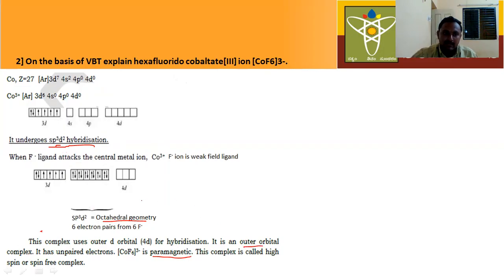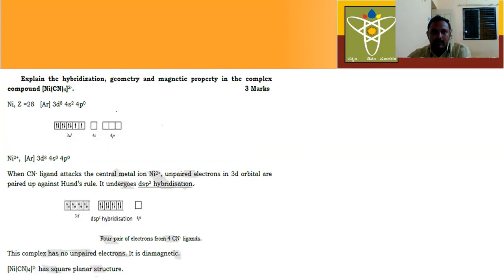See here, the 3d orbital electrons are not involved in the hybridization. Here the 4d orbitals are involved in the hybridization. That's why it is an outer orbital complex. Okay, similarly, you just predict the hybridization, geometry, and magnetic property of this compound.